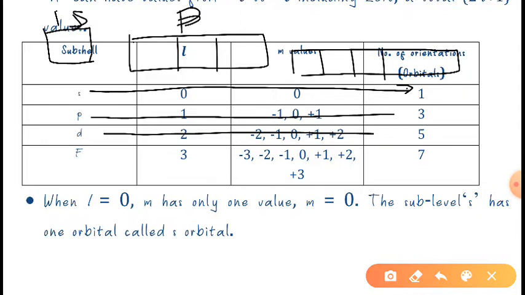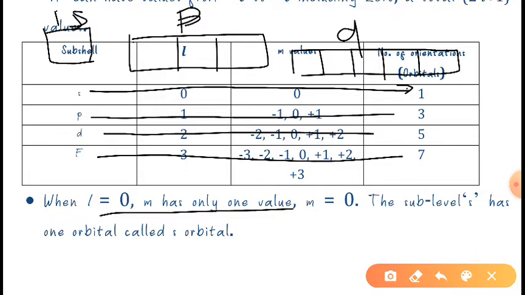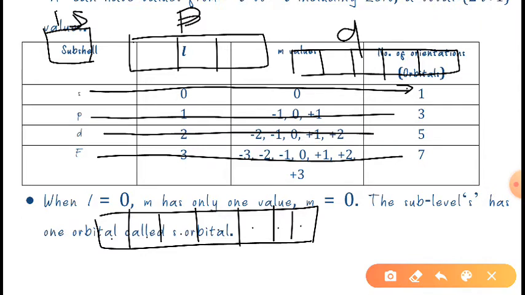1 2 3 4 5. This is d orbital, okay. When we talk about the f, f is 7: 1 2 3 4 5 6 7, 1 2 3 4 5 6 7. So now from here we can easily find out how many electrons will be there in a particular shell.